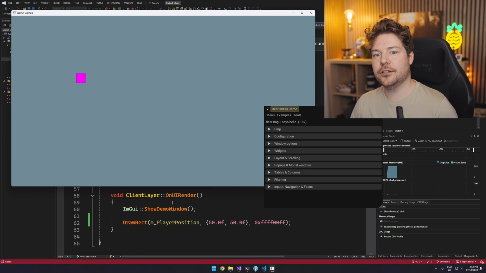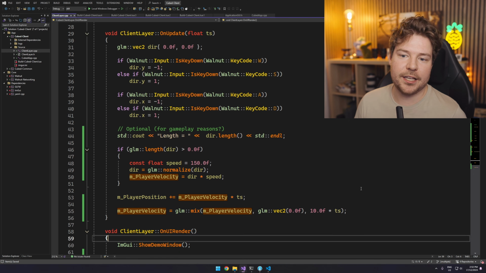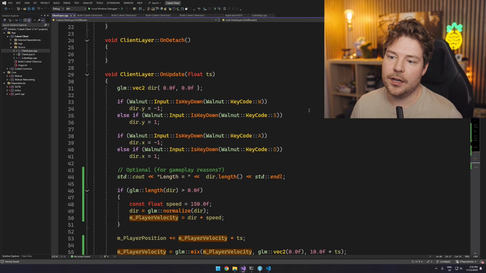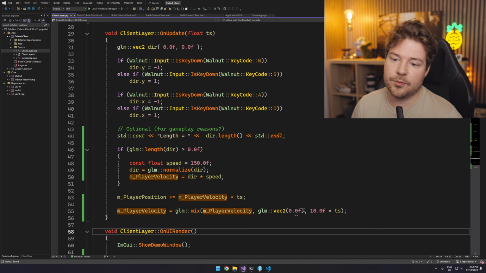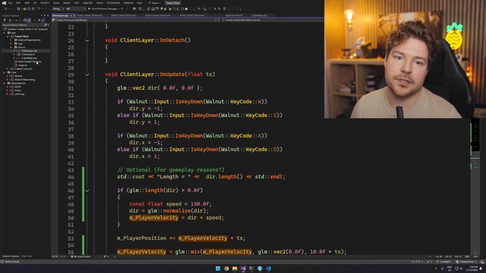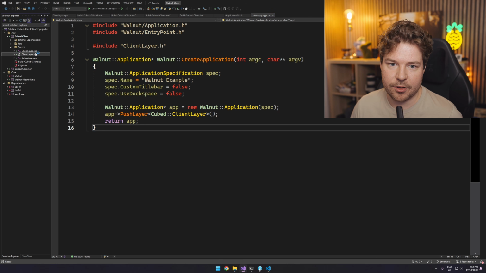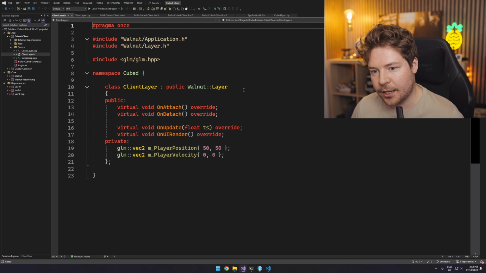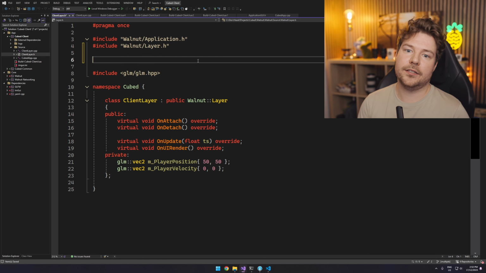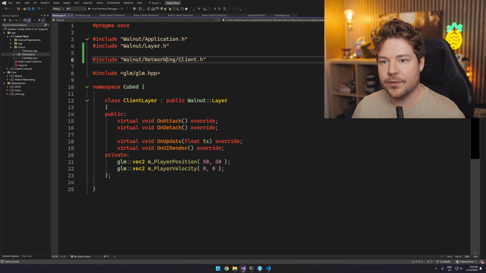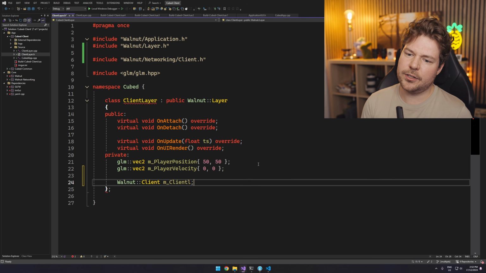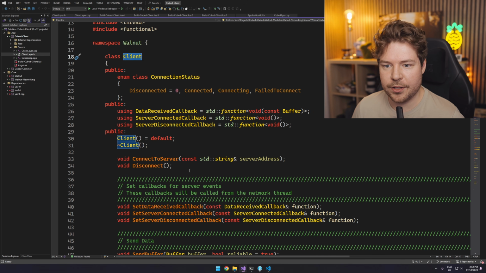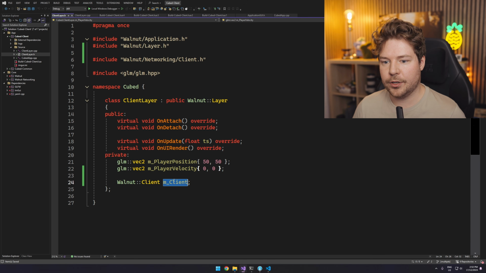Cool. So now we have some nice damping, friction, whatever you want to call it, some decay on our velocity. Awesome. So we've got some movement code, and the next step is basically sending that over the network and having a server that can propagate it to multiple clients. So the next thing I really want to do is be able to connect to a server. I think what should happen is inside the client layer, we can start using some of Walnut's networking API. So we'll do Walnut networking and then client. I want to have an actual Walnut client sitting over here. I don't know if we need this to be a unique pointer or anything, probably not. We can just do client, and then client connect to server.